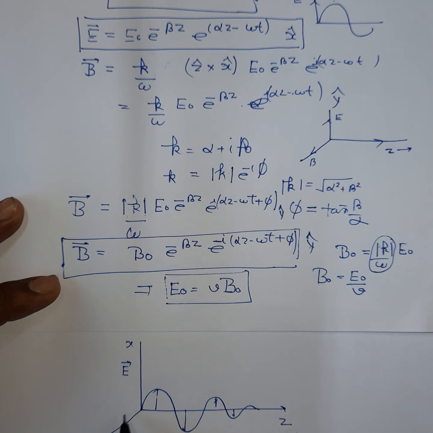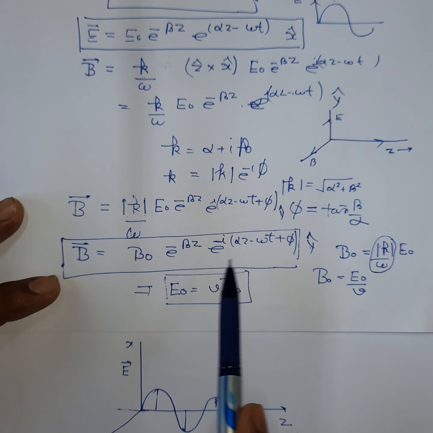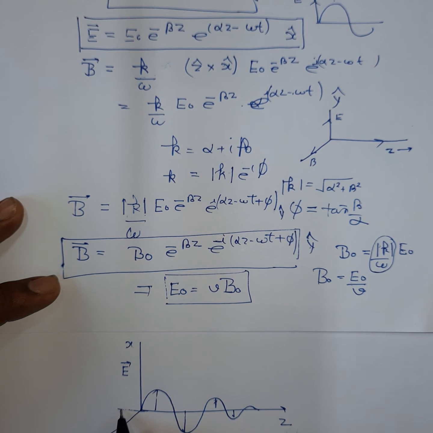If you plot this, since the magnetic field lags behind the electric field, you can start from some earlier point and it will be like that. So this is your plot for the magnetic field oscillations.